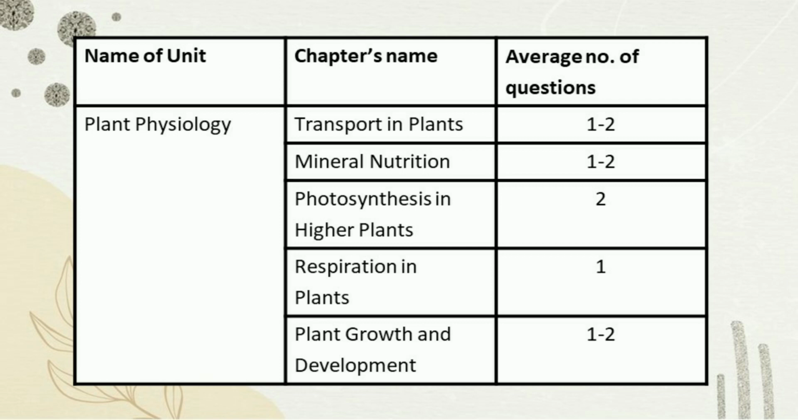Next chapter is photosynthesis in higher plants. We usually get 2 questions from this chapter, and the important topics are C4 cycle, light reaction and dark reaction. They are must know topics. So next chapter is respiration in plants. We get around 1 question from this chapter. Next chapter is plant growth and development. Again, around 1 to 2 questions are asked from this.